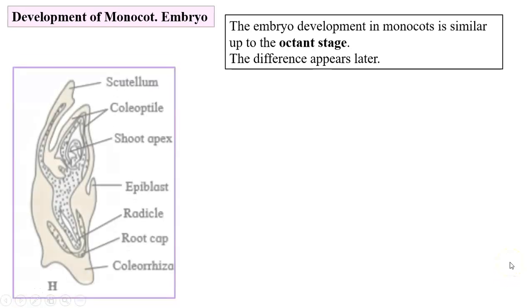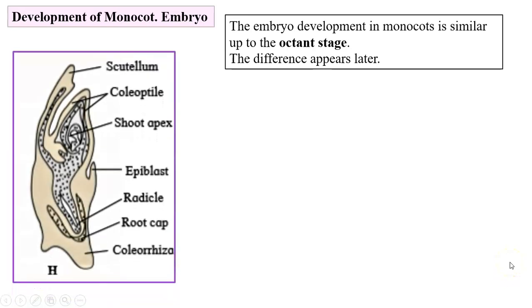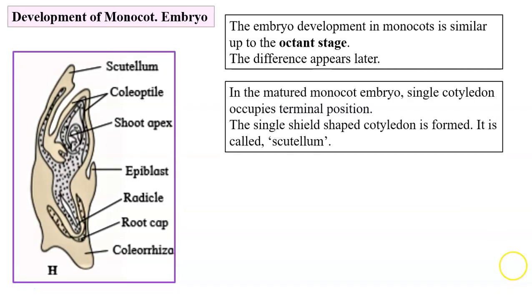So far, we discussed the development of the dicot embryo. What about the monocot embryo? The development of the monocot embryo is much similar to the dicot embryo, especially up to the octant stage. After that, the difference appears. This is the monocot embryo.